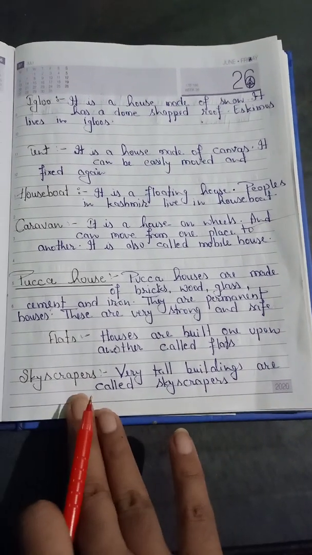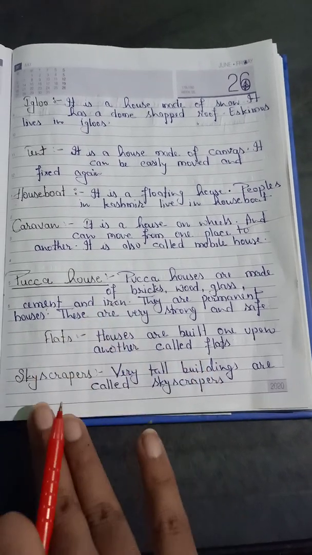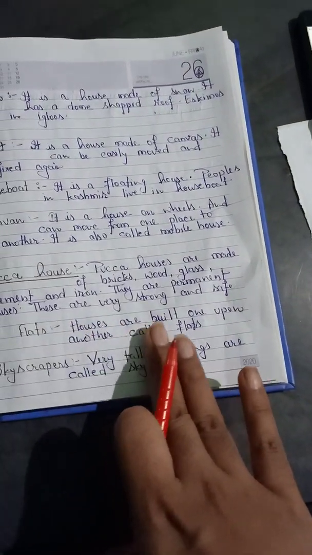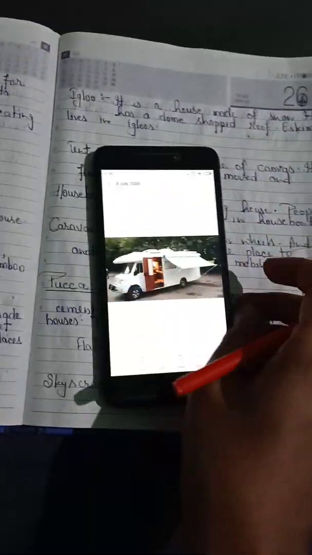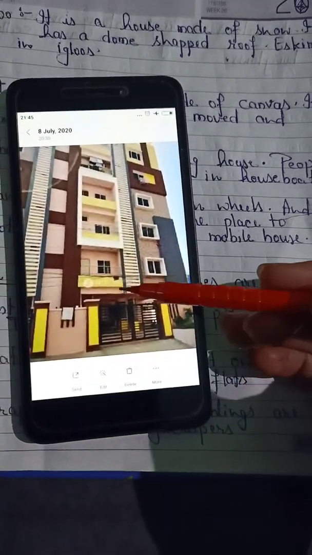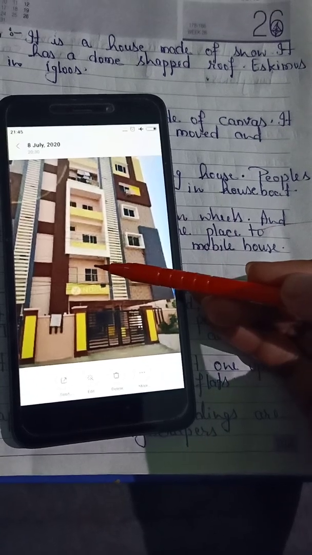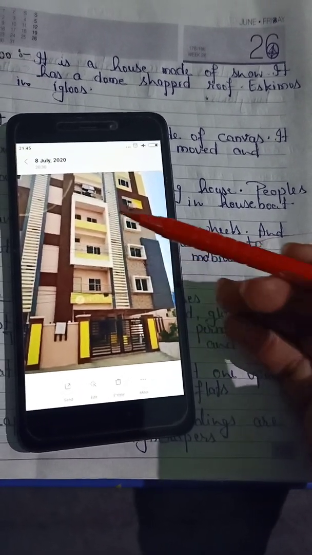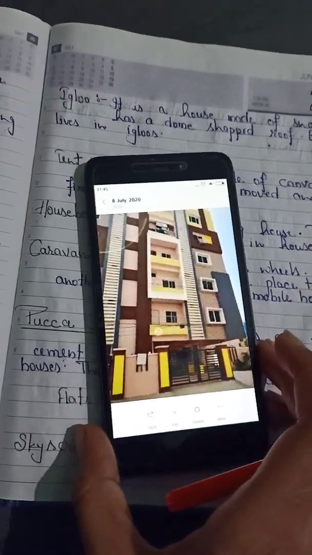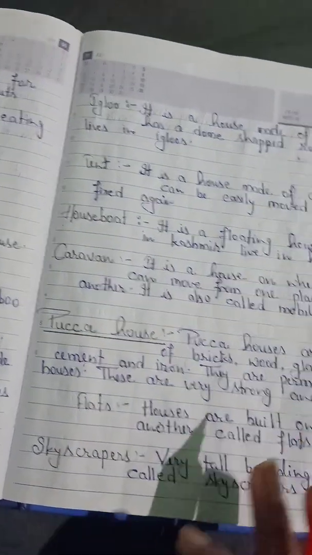So pakka houses are also of several types: flats, skyscrapers, and bungalow. Flats. Houses built one upon another are called flats. So here you can see this is a flat, and there are so many houses. Means on the first floor there is one house, on the second floor there is one house, on the third floor. Means houses are made one upon another.